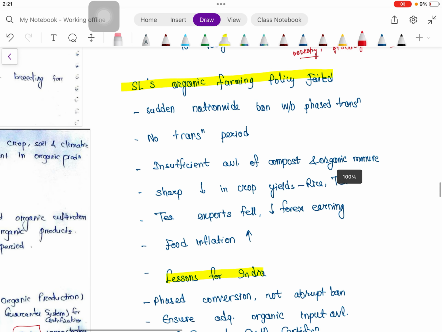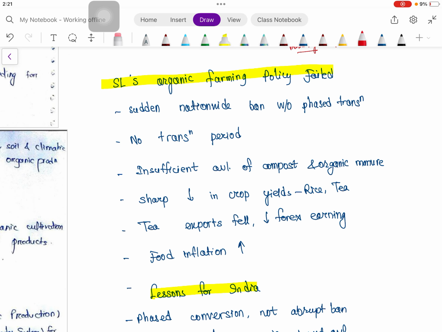Then, 4 or 5 years back, one news came that Sri Lanka's organic policy failed. Why? Because of a sudden nationwide ban on chemical fertilizers and other inputs without a phased transition.